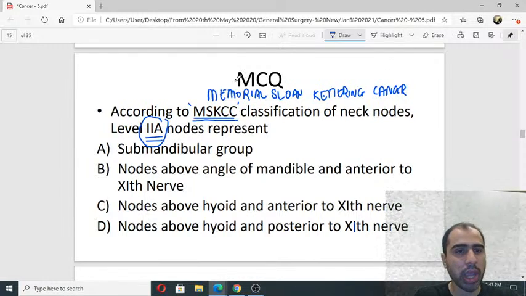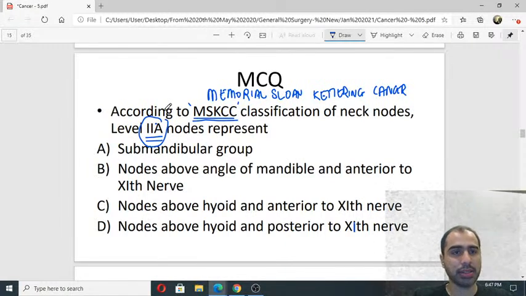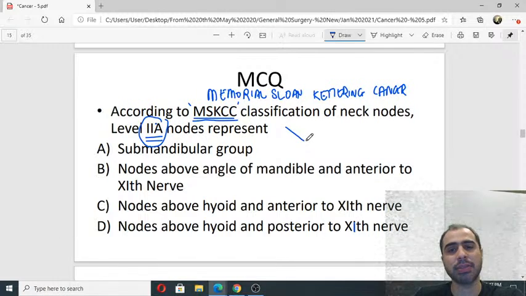So what is 2A? What does that represent? सब लोग अलग अलग आंसर दे रहे हैं आज, क्या हो गया? Is it such a difficult question? Definitely not. Okay. Submandibular is below the angle of mandible. It's between the digastric nodes. That is your submandibular. This is your mandible. I'll show you in the picture.